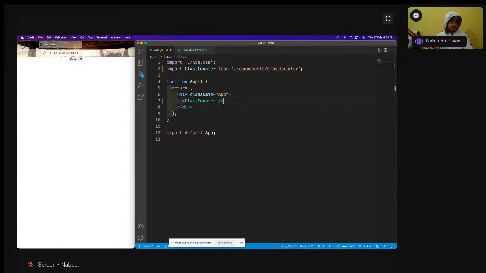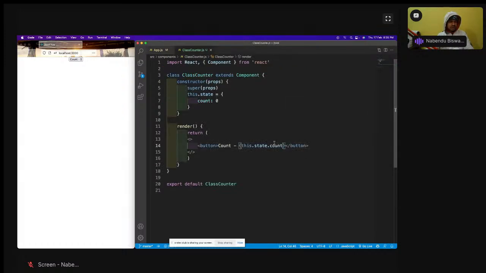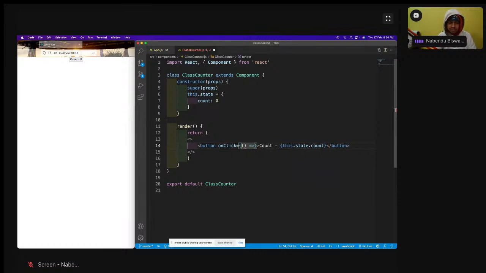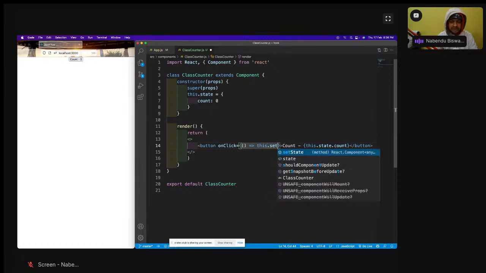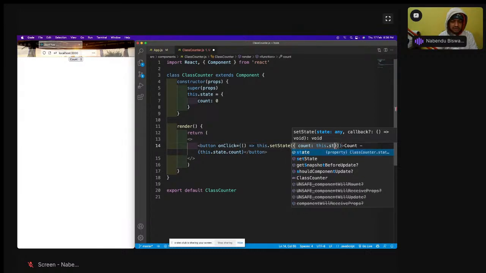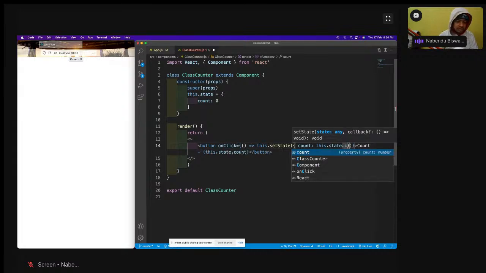So let us increment it. On click equal to like this. Let me increment it here itself. I could create a this.incrementCount function, but I will do it here itself. Because we have to increment the count, we have to change it using this.setState. In the setState I have to pass count as this.state.count.